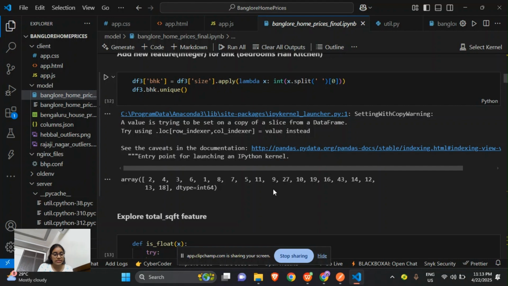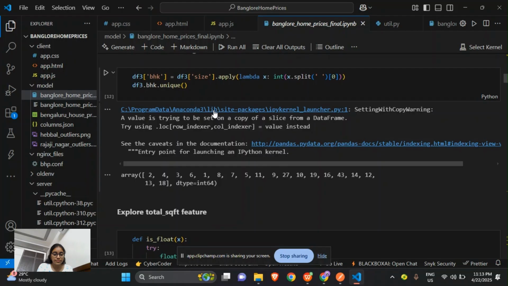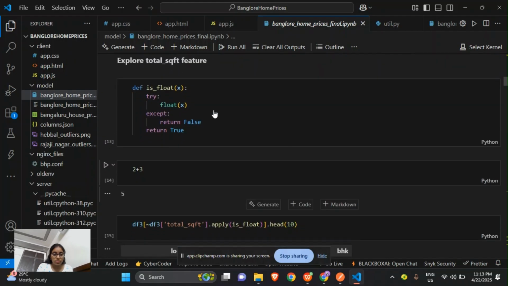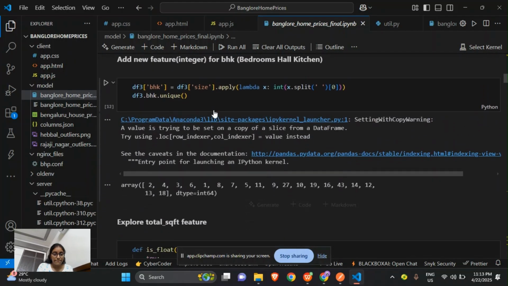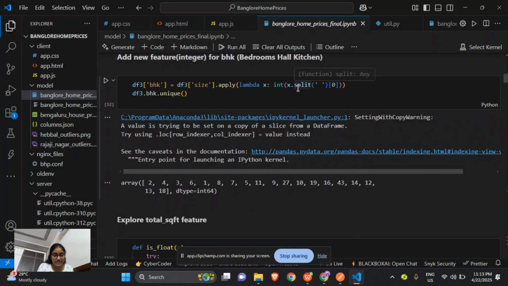For each value in the size column, we will first split the string, take the first part, that is the number, and then convert it into the integer type, so that BHK and bedroom will be separated and only the number, that is 4, will be returned.